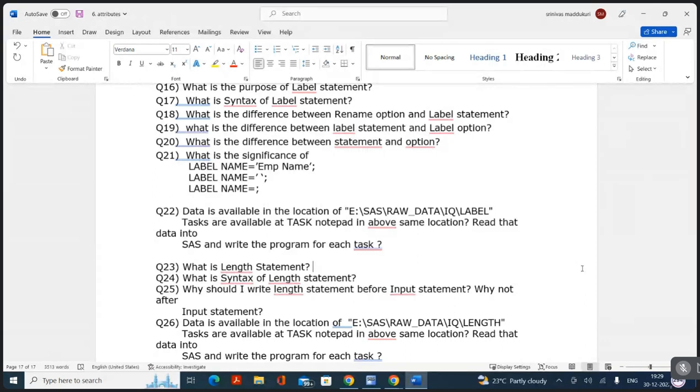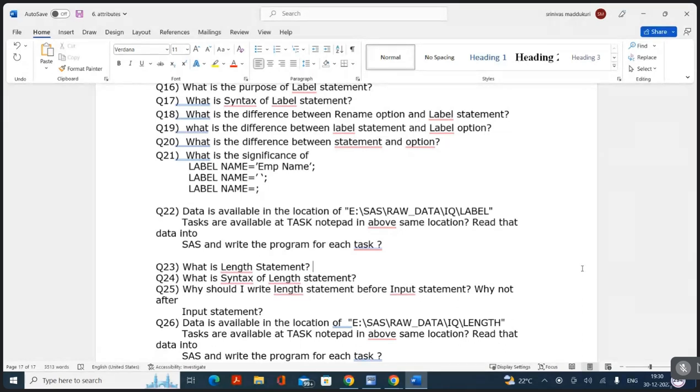But if it is a character variable, how much length can we write? We can write anything between 1 and up to 32,767. But if it is a numerical variable, you can write anything between 3 and 8. 8 bytes is equal to 12 digits.